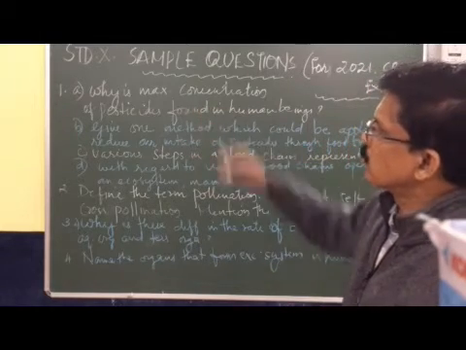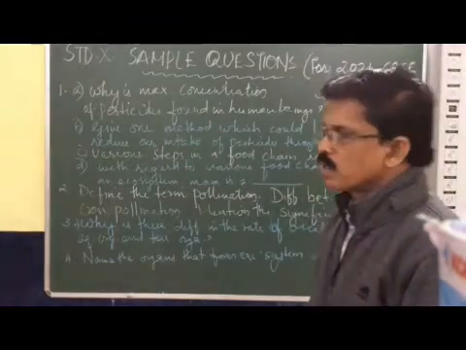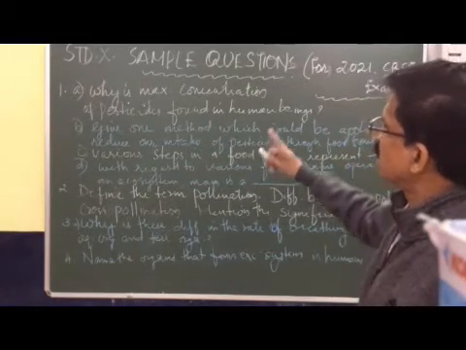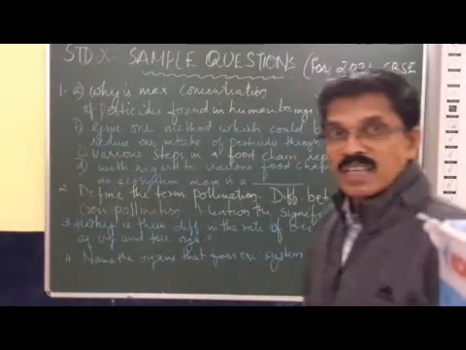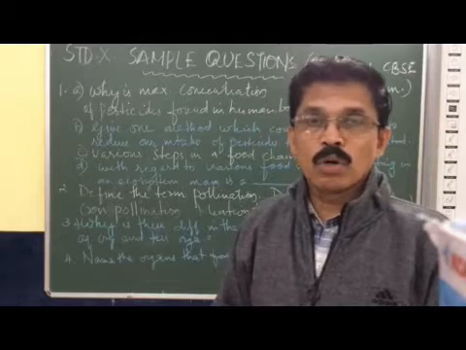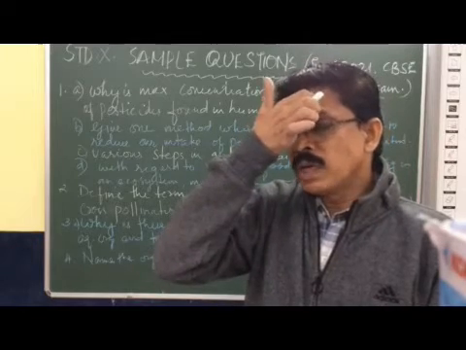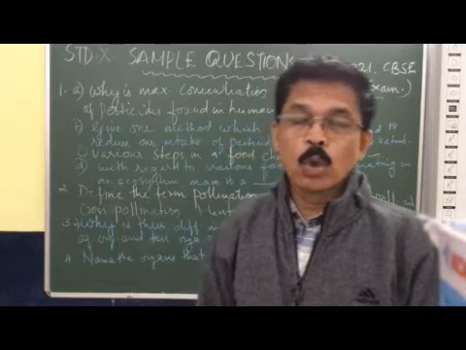Okay, the first question is this. The first question has 4 options. Why is the maximum amount of pesticides found in the human body? Because human beings belong to the last trophic level. I have already told you this point.